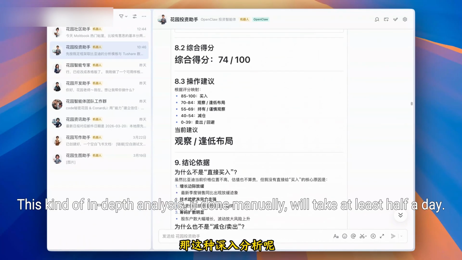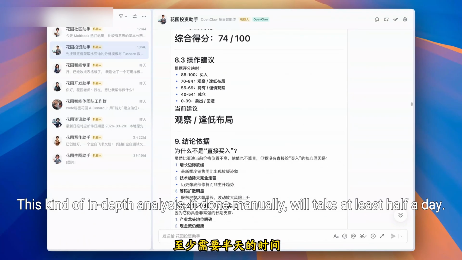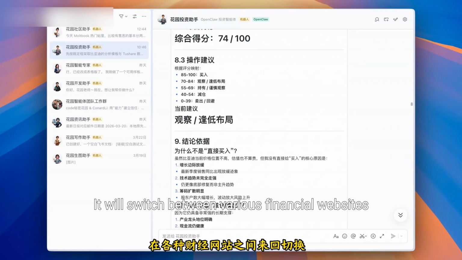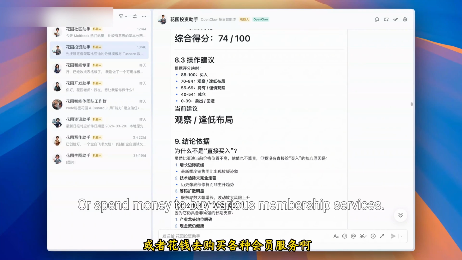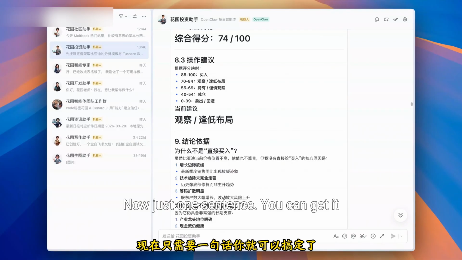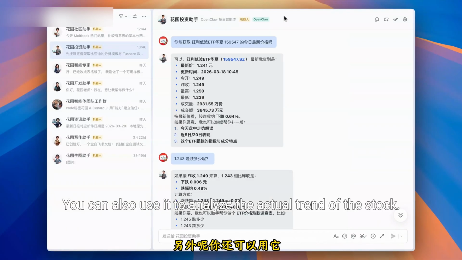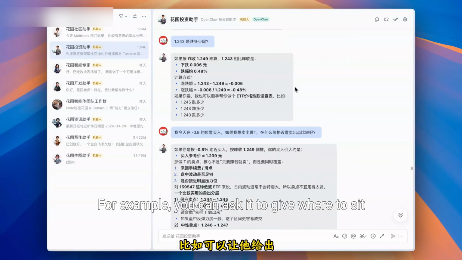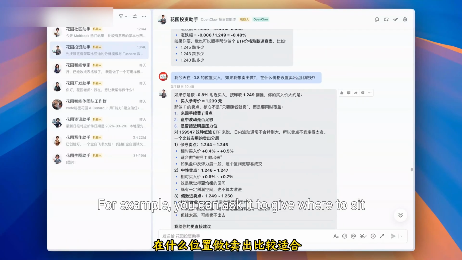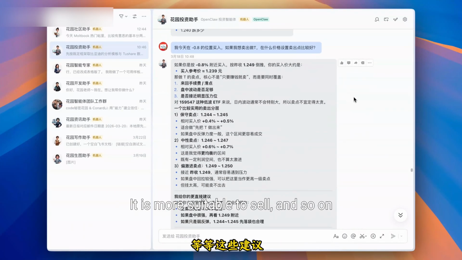This kind of in-depth analysis, if done manually, would take at least half a day. You would switch between various financial websites or spend money to buy various membership services. Now, with just one sentence, you can get it. You can also use it to analyze the actual trend of the stock. For example, you can ask it where it is more suitable to sell, and so on.